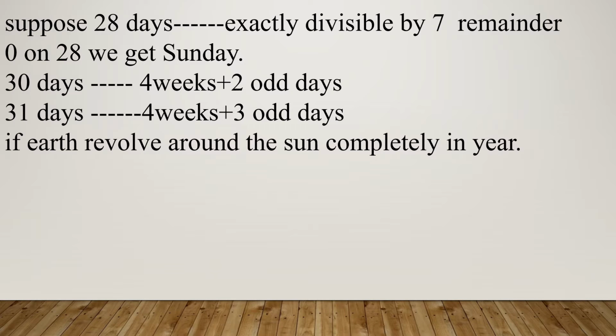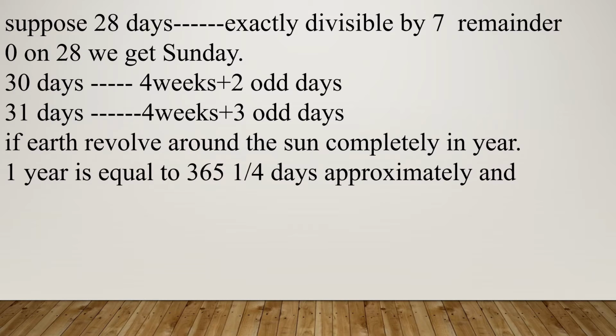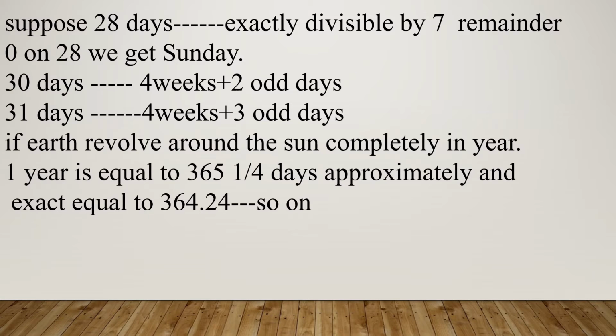Now, how the year is formed. If the Earth revolves around the sun, it will take 1 year to complete the revolution. So this 1 year is equal to 365 1 by 4 days approximately. This is not an exact figure. 365 1 by 4 days. The exact figure is this: 365.24.